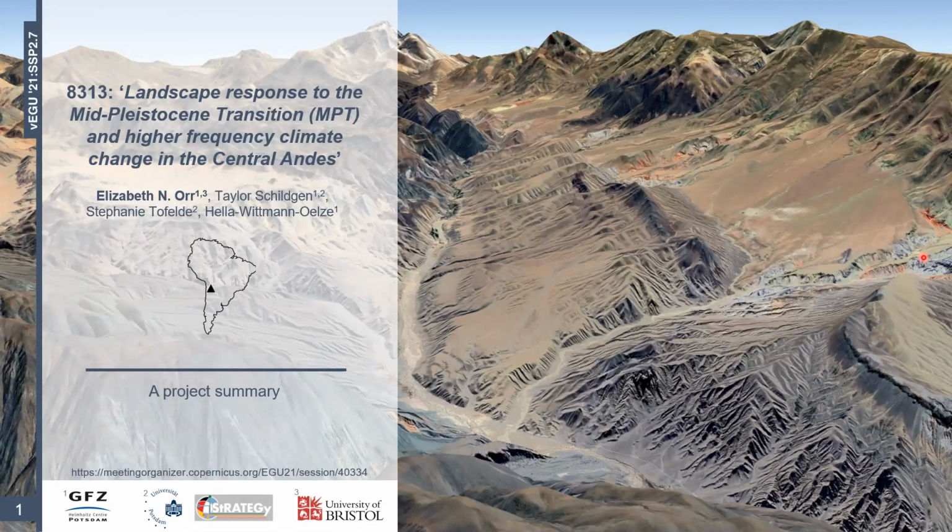Okay, so in the background of the slide, you can see a Google Earth image of the Upper Toro Basin in northwest Argentina. So we're looking north here. And the range in the background is the Sierra de Pasha. Toro remains a semi-arid intermontane basin. I should say that the climate has varied over time though, but its interior currently receives rainfall of less than about 200 millimeters a year.